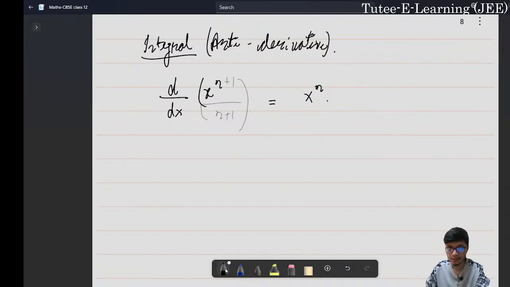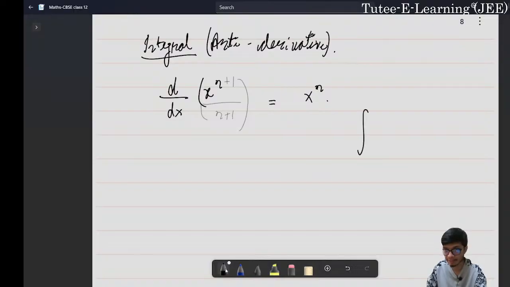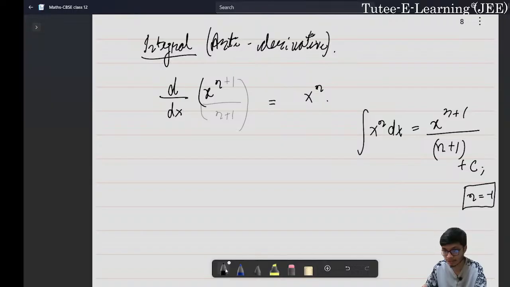Now, if I take the integral of x to the power n dx, the value I get is x to the power n plus 1 divided by n plus 1 plus some constant, and n should not be equal to minus 1. Please note that n should not be equal to minus 1. This is what we define as antiderivative or integral, right?